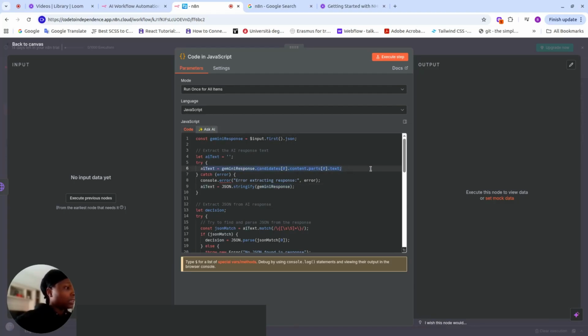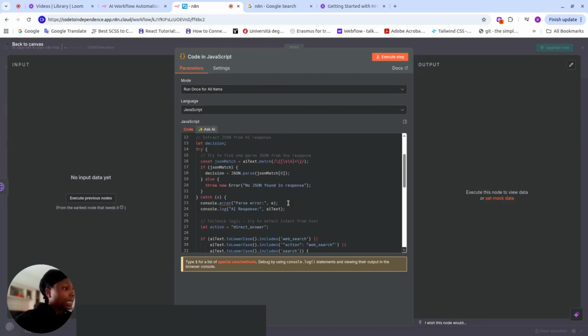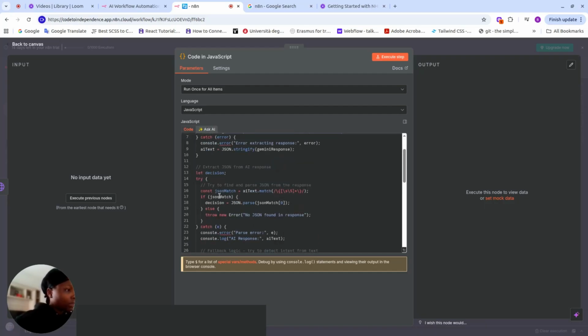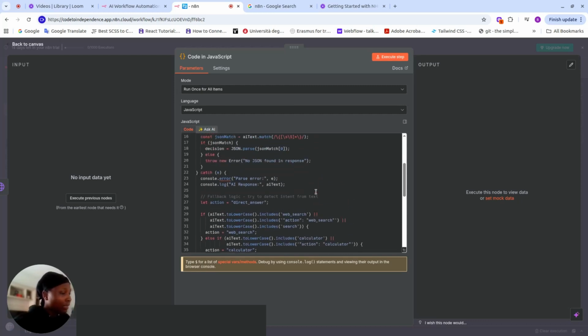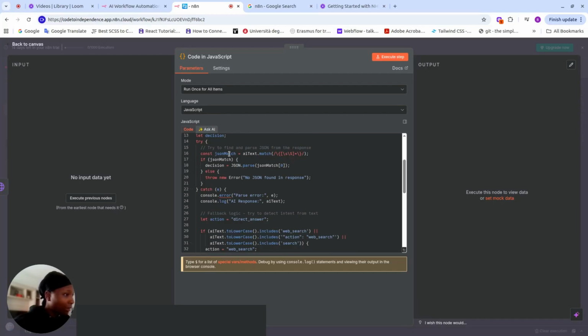So we say AI text is equal to JSON.stringify. It's going to stringify the response we're getting from Gemini if there's an error. If there's no error, it simply passes this here. Now, let decision. Here we're going to JSON match everything that is here. You realize that in our prompt, there were a lot of slashes and all that.